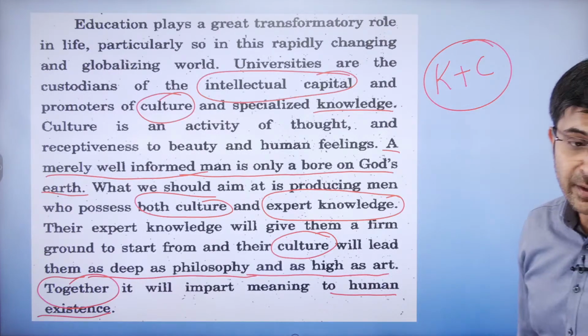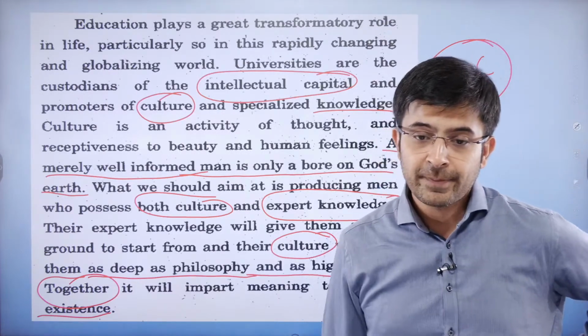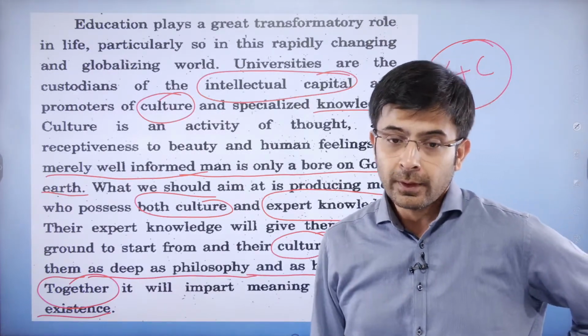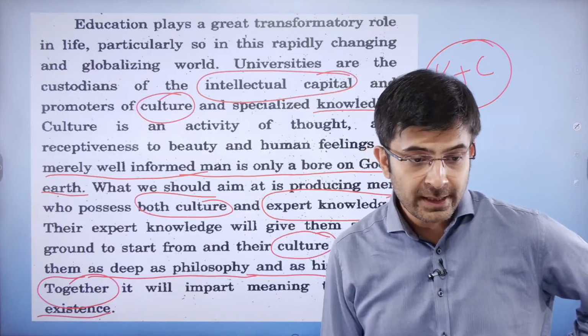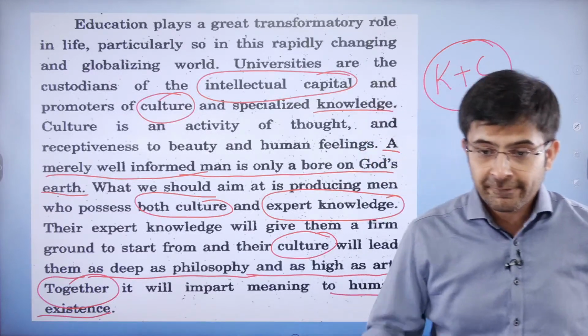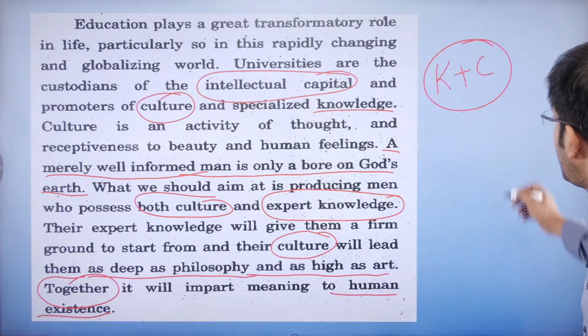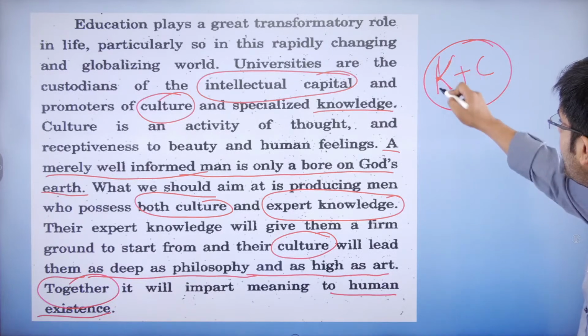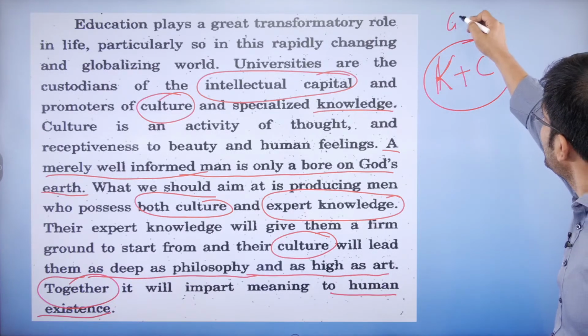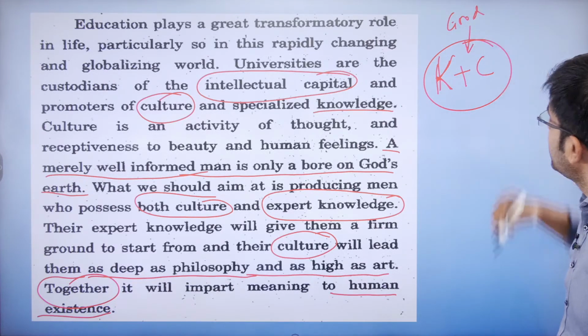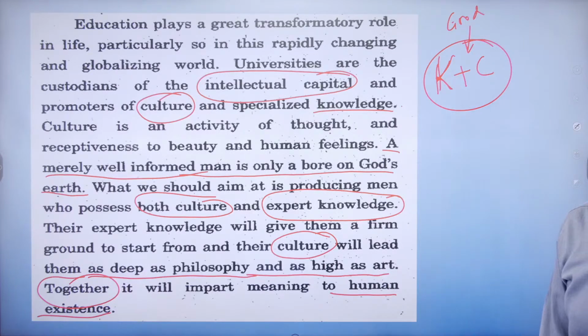Marry knowledge and culture. That's what the author is saying in this passage. That's all. Right? Are we in agreement there, guys? Let me know in the chat. If this is your understanding of the passage, quickly let me know. That the author is just asking you to be a good individual. To be a good individual, you should be knowledgeable plus cultured.